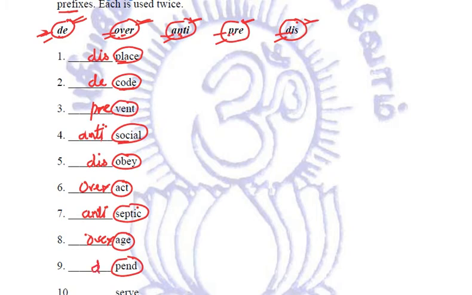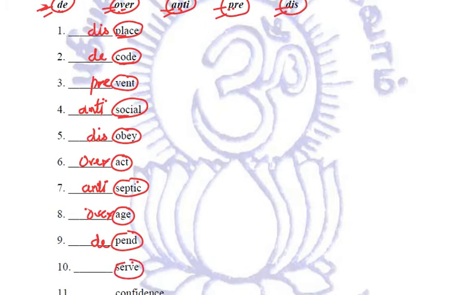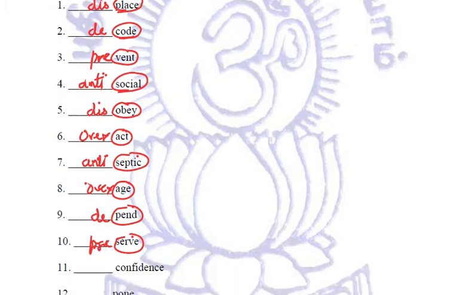It is depend. Serve. What are we going to use? Deserve, overserve, antiserve, preserve, disserve. It is preserve. To preserve something. Next word is confidence. Of course, everybody knows it is overconfidence. We use over with confidence.